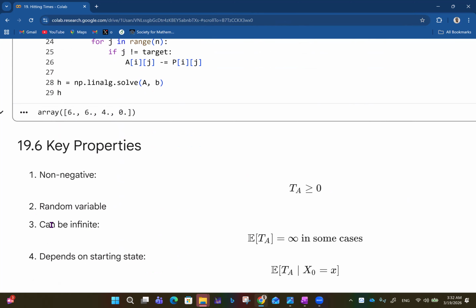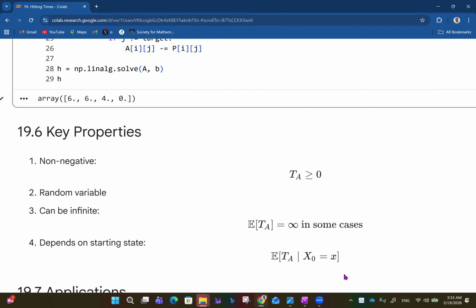Then you have it as a random variable. T_A is a random variable, and it can be infinite, so that the expected value of T_A is equal to infinity in some cases, like in Brownian motion. Then it depends on the starting state, so the expected value of T_A given X naught equals x.